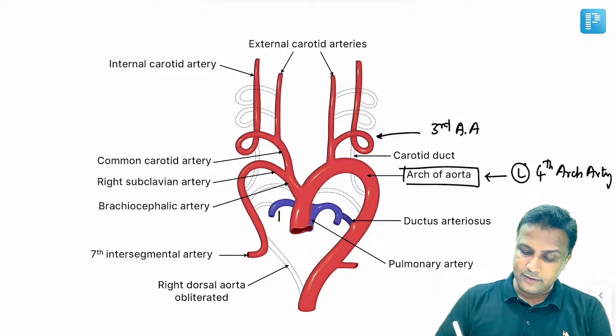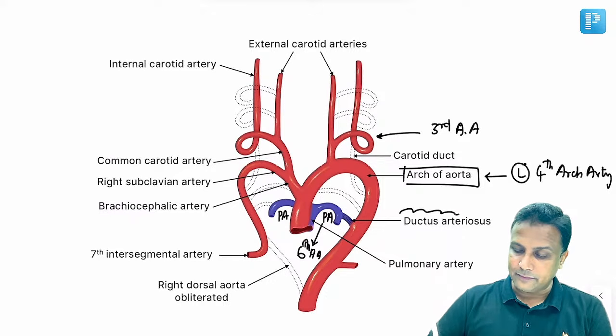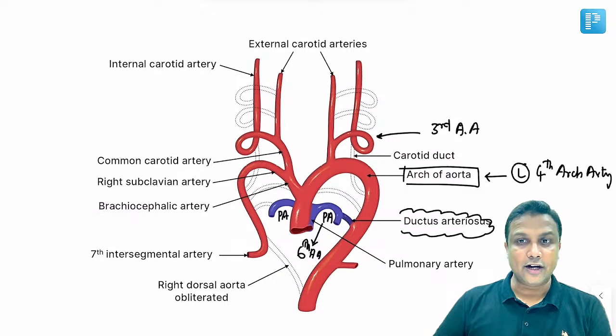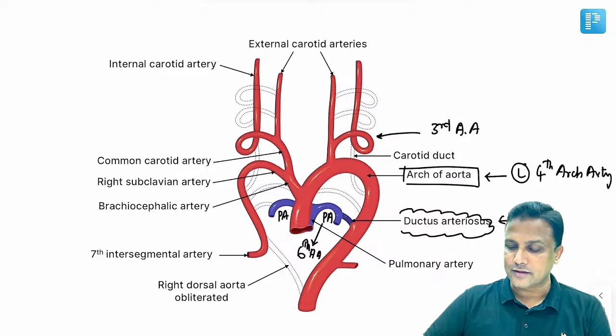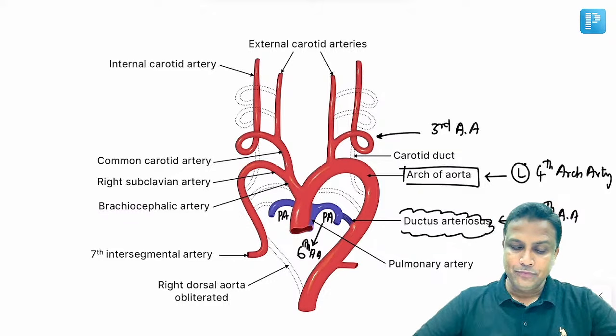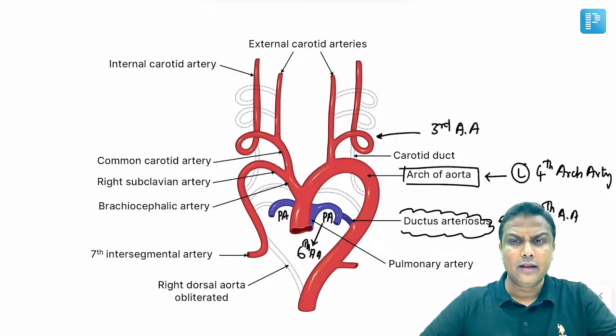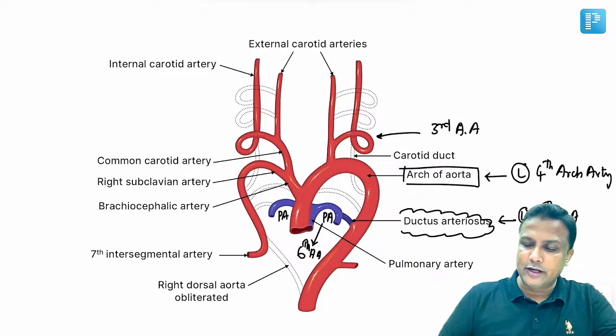Now, this one here will be the pulmonary artery, and this one here will be the pulmonary artery. And remember, pulmonary arteries are derived from the sixth arch artery. Now, this is very, very important. The pulmonary artery and arch of aorta are connected by ductus arteriosus, and that is derived from the left sixth arch artery. Perfectly done, sir. I repeat again here. The left fourth arch artery is going to form arch of aorta. Third arch artery is going to form carotid arteries, and ductus arteriosus will be derived from the left sixth arch artery.